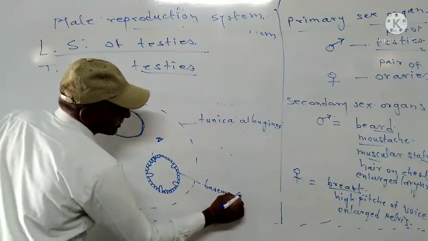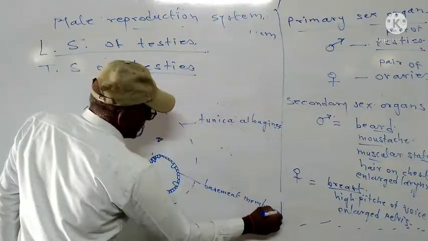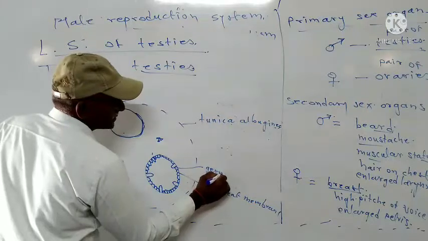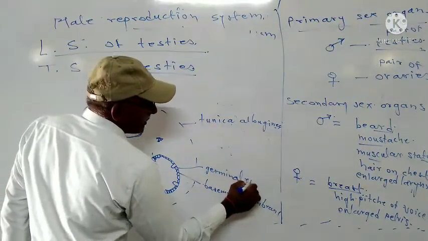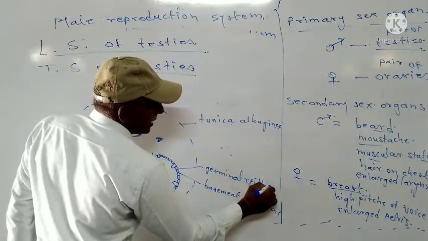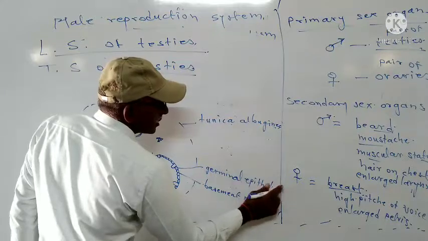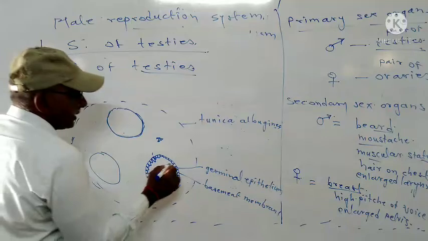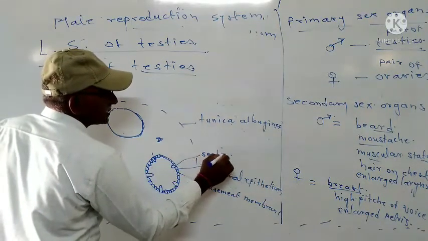On this basement membrane, this is the germinal epithelial cell. Then these are the Sertoli cells.